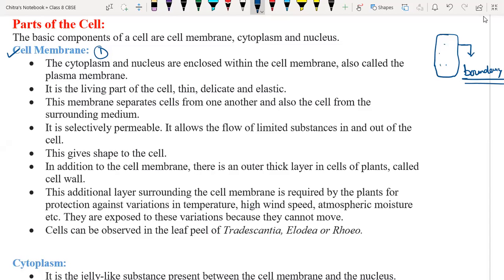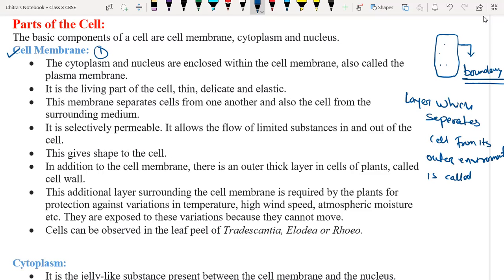So the boundary or layer which separates the cell from its outer environment is called cell membrane.